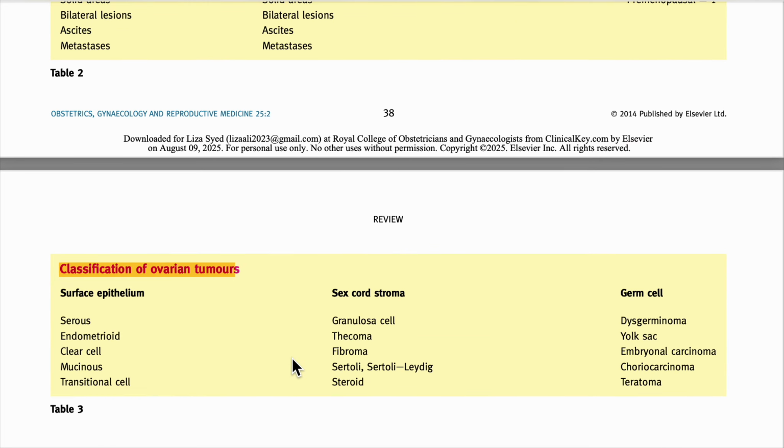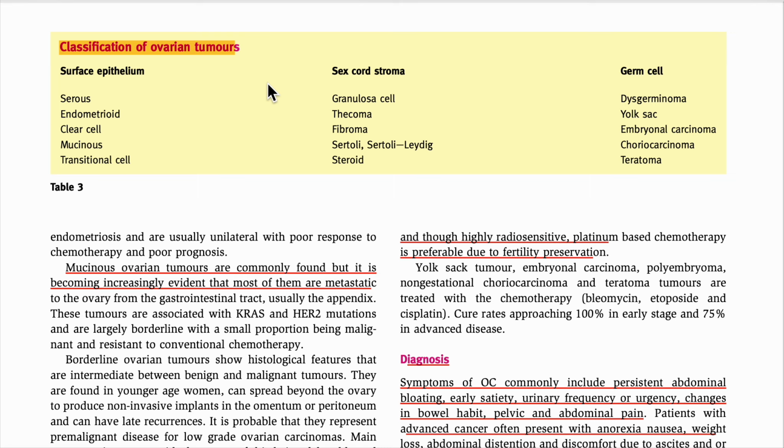What are the types of ovarian cancer we have? Classification of ovarian cancer means epithelial cancer, sex cord cancer, and germ cell tumors. Among germ cell tumors, germinoma is the most important one, then the yolk sac tumor. And the sex cord tumors: granulosa cell, thecoma, fibroma, Sertoli cell tumors. And the surface epithelium types: serous, endometrioid, clear cell, mucinous, and transitional cell.